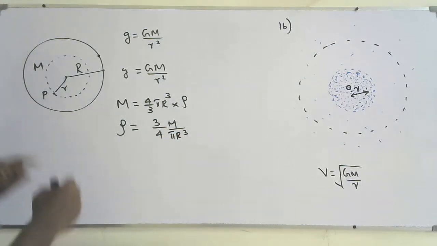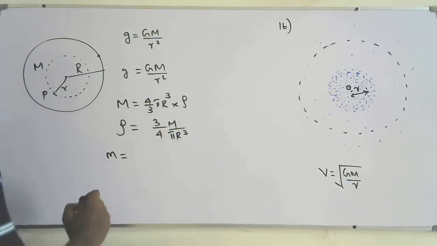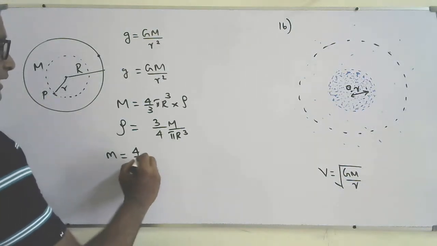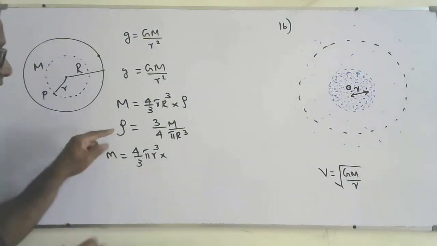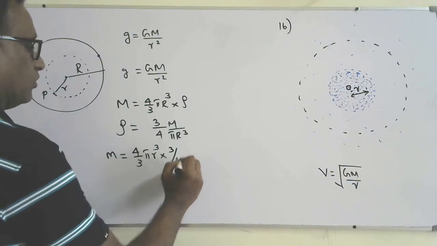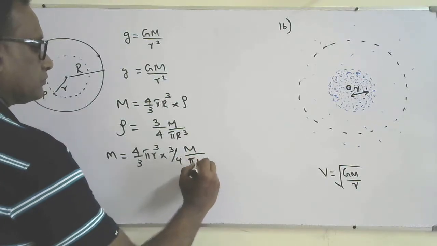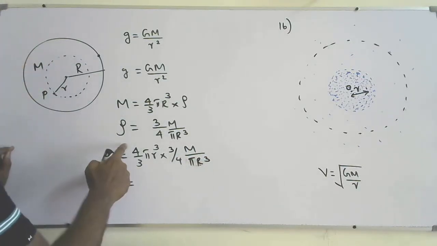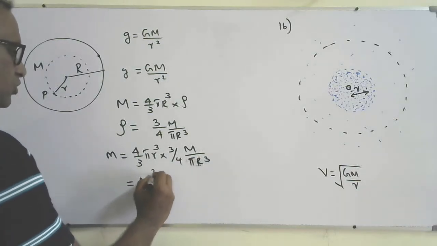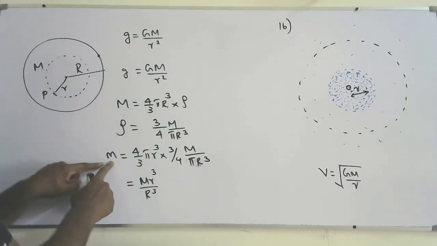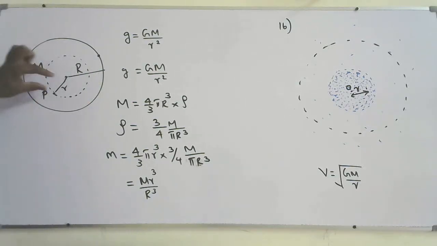So I can find the mass enclosed within the sphere of radius r in terms of capital M and capital R. That is 4/3 pi r cubed times the density, which is 3/4 M over pi R cubed. The 4s cancel, the 3s cancel, and the pis cancel. So that is M r cubed over R cubed, the mass enclosed within this virtual sphere of radius r.